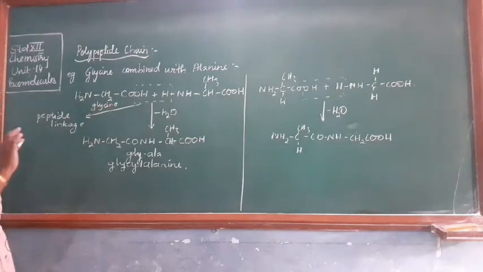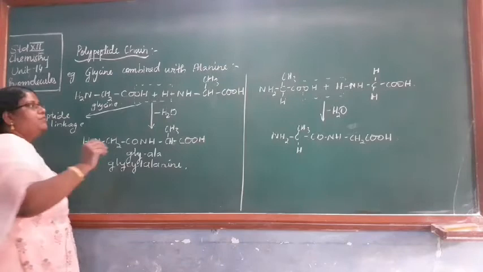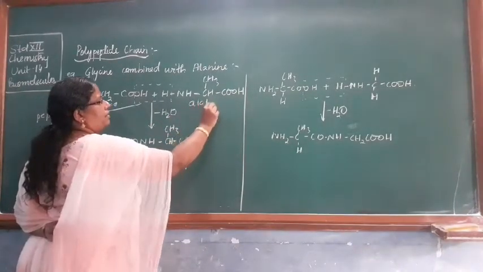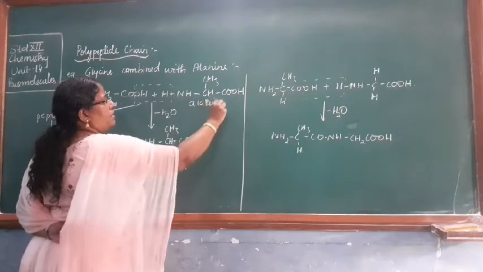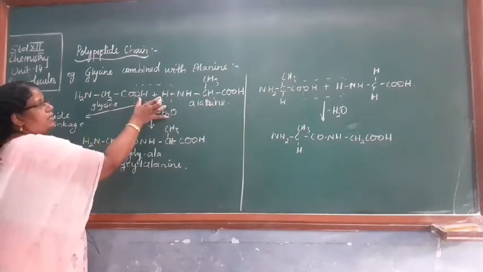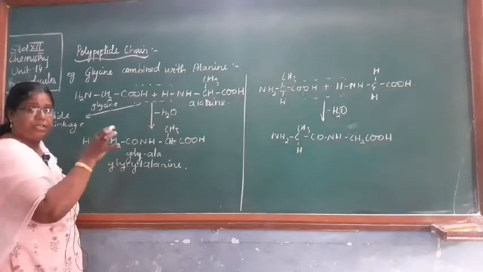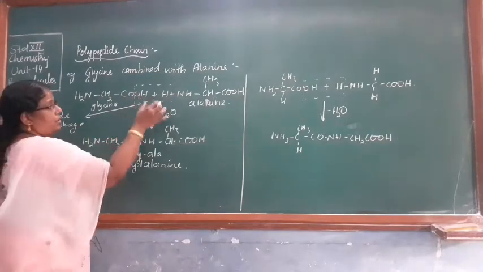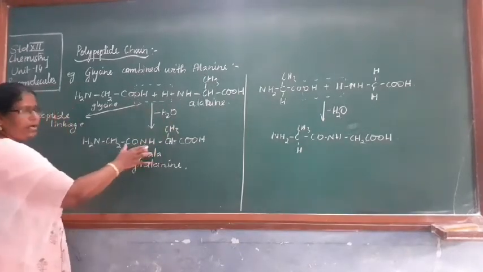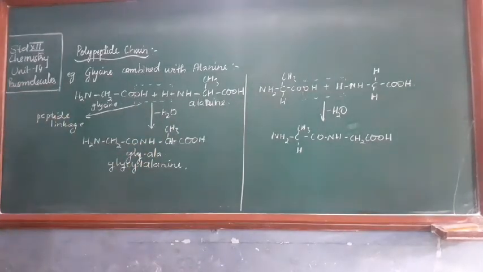Okay, this glycine amino acid is forming a peptide linkage with alanine. Now there is a condensation polymerization occurring here where you are removing a water molecule and that amide functional group is being produced.